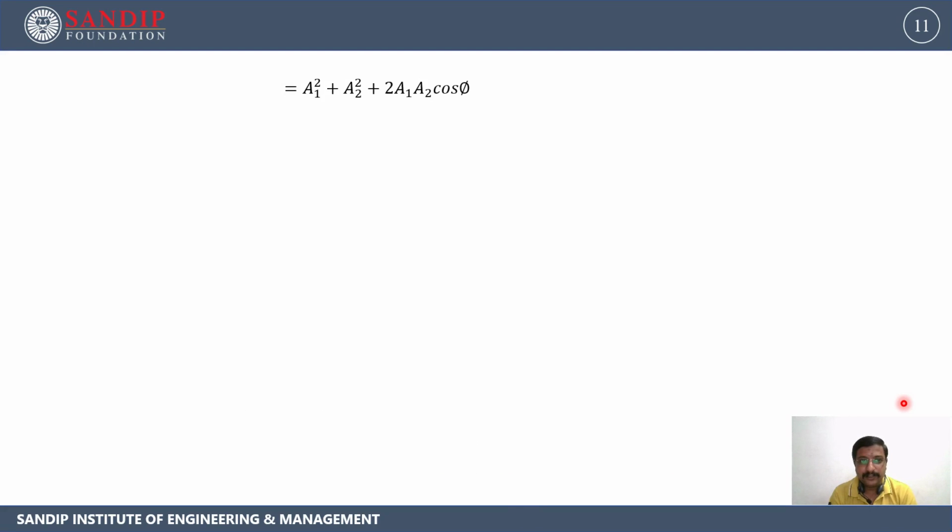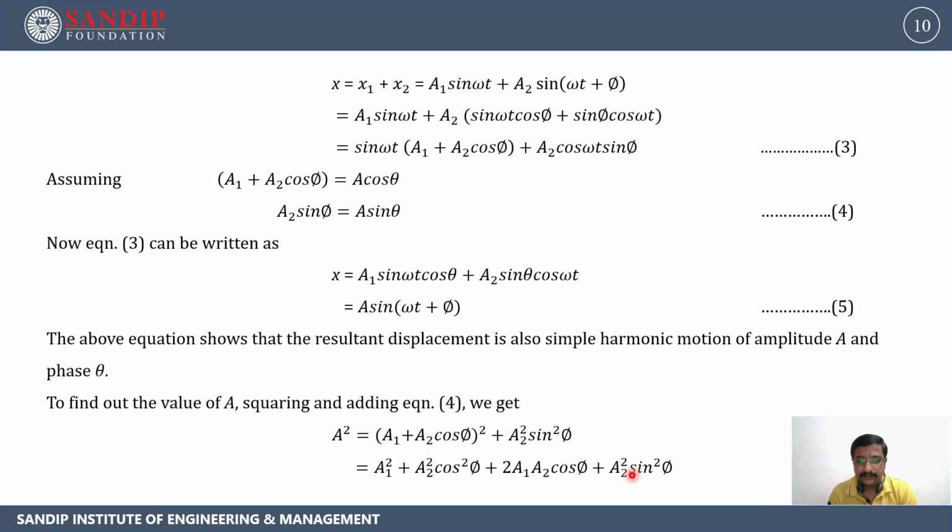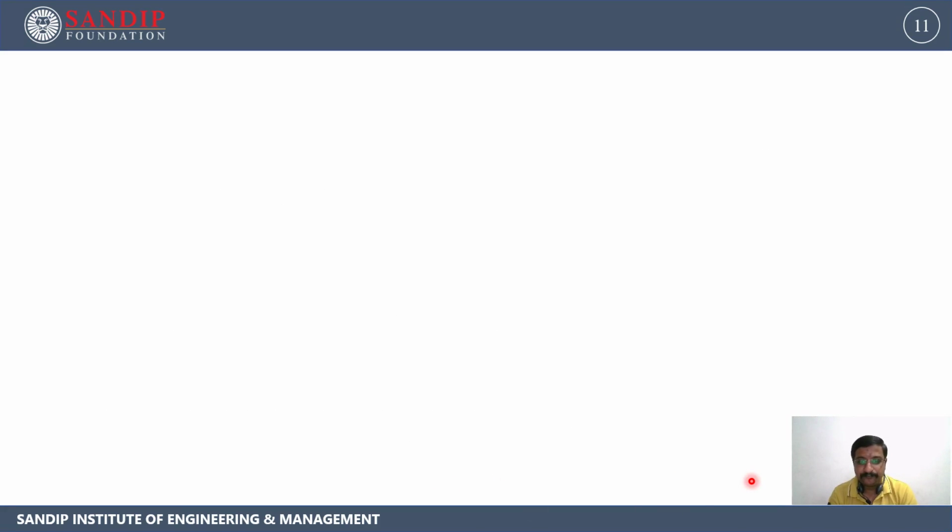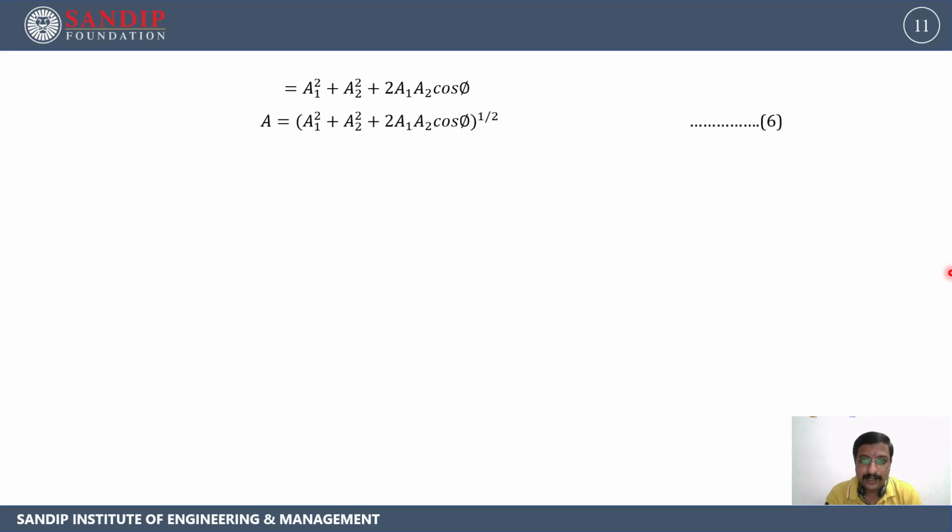This will become A1 square plus A2 square plus twice A1 A2 cos phi, because we know that cos square phi plus sin square phi equals 1. So A will be equal to (A1 square plus A2 square plus twice A1 A2 cos phi) raised to half. We'll give it as equation number 6.